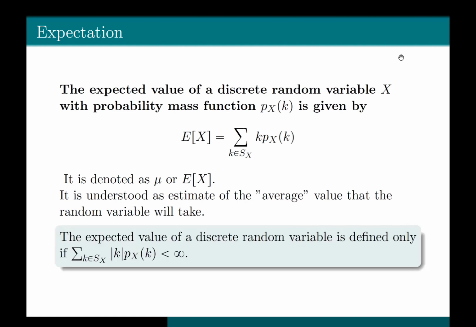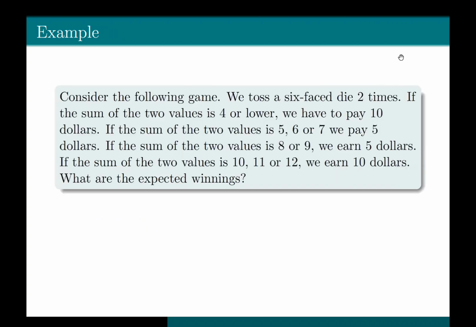Okay, an important thing is the expected value of a discrete random variable is defined only if the summation, taken over the support of the random variable, of the absolute value of k times the PMF of X at k is less than infinity. So if expectation of absolute value of X is a finite number, only then the expectation of a random variable is defined. If it is equal to infinity, then the expectation of a discrete random variable is not defined. Let's try to understand it with an example.